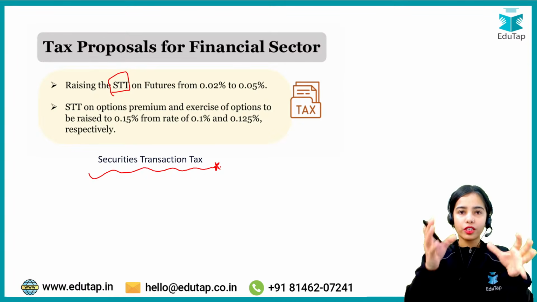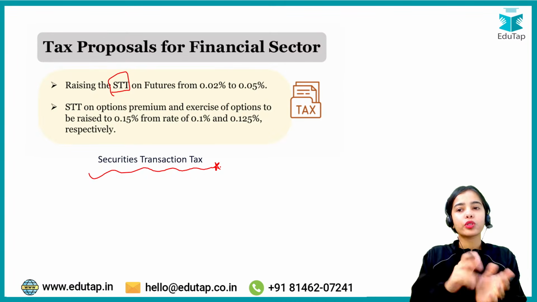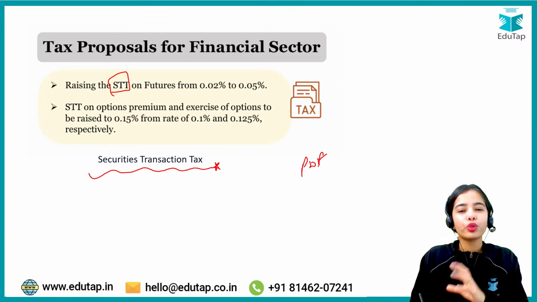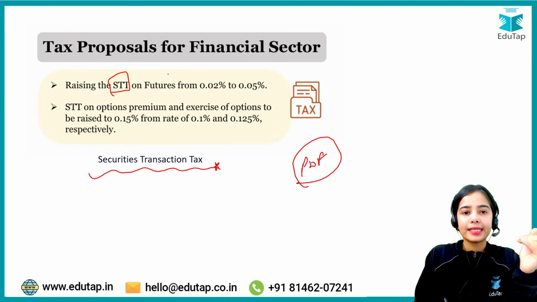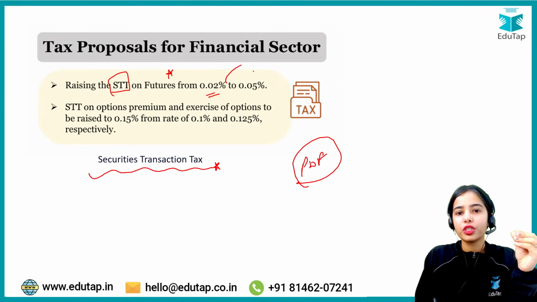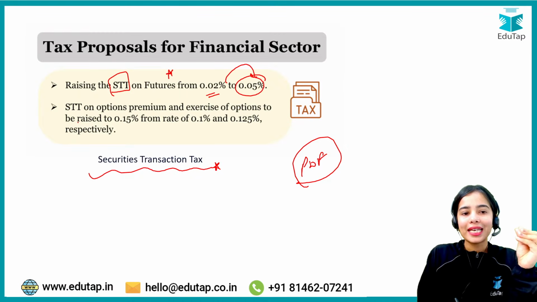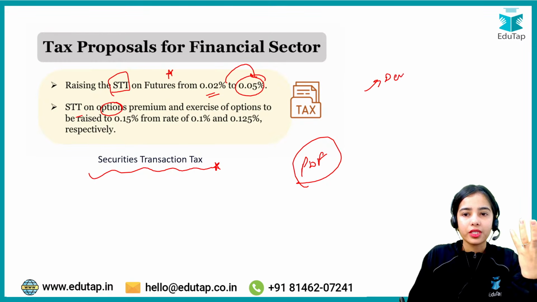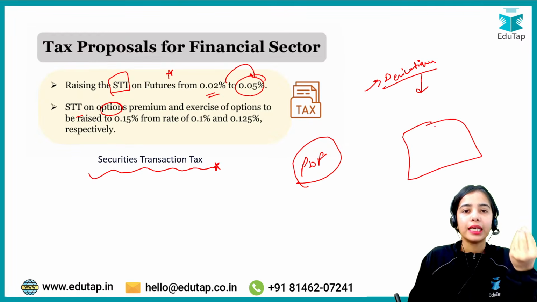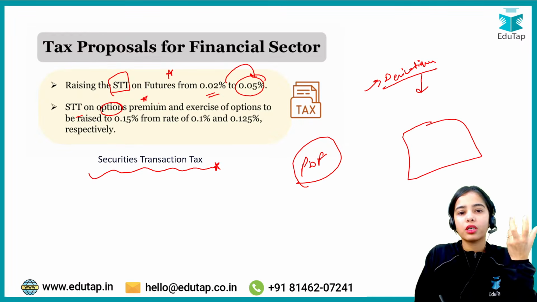Now I have brought the full forms in the PPT itself, so that when you get the PDF you do not have to search through different full forms and such. So raising the STT on futures from 0.02% to 0.05%, and STT on the options. Futures and options, they both are the derivatives that derive their value from the underlying asset. The STT has been raised on options also to 0.15%.